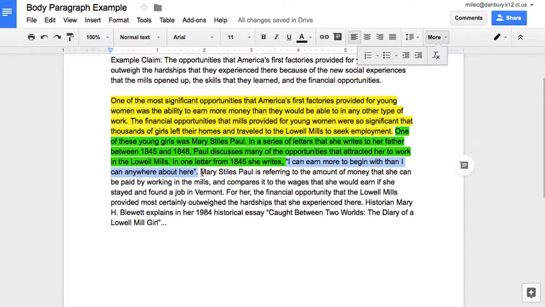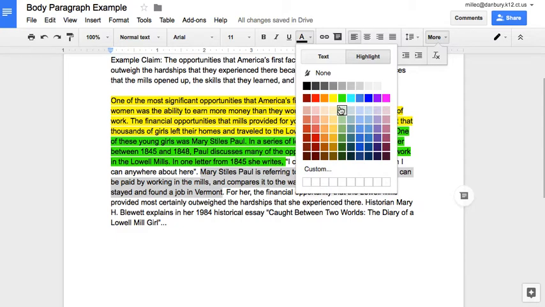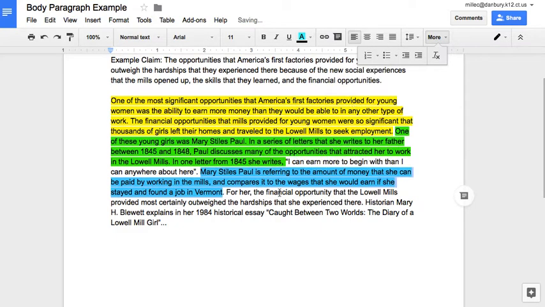So this is how I explain it in this paragraph. Mary Styles Paul is referring to the amount of money that she can be paid by working in the mills, and compares it to the wages that she could earn if she stayed and found a job in Vermont. This is my explanation. I'm essentially saying what that quote means in my own words. I'm explaining it to my reader.